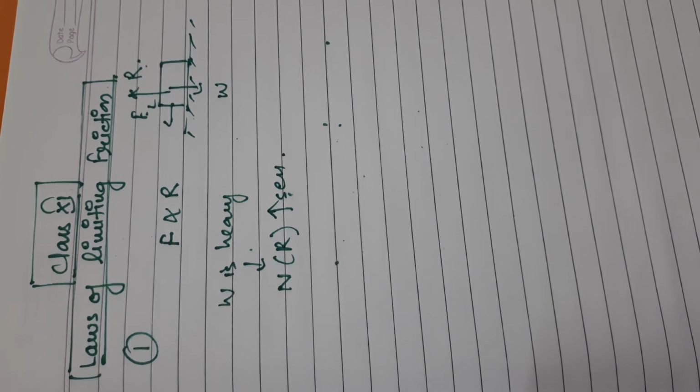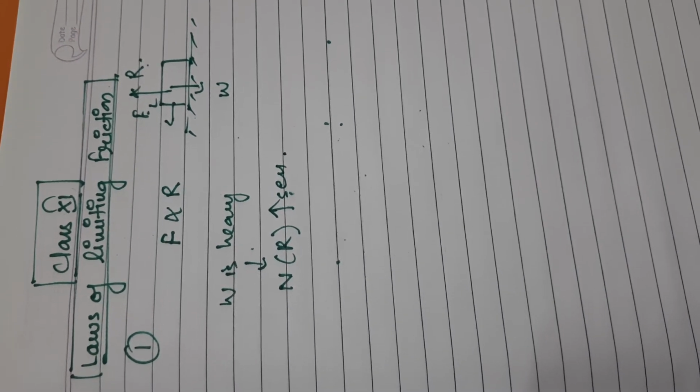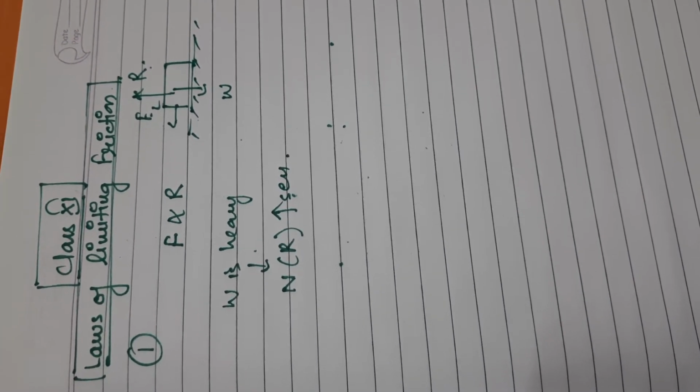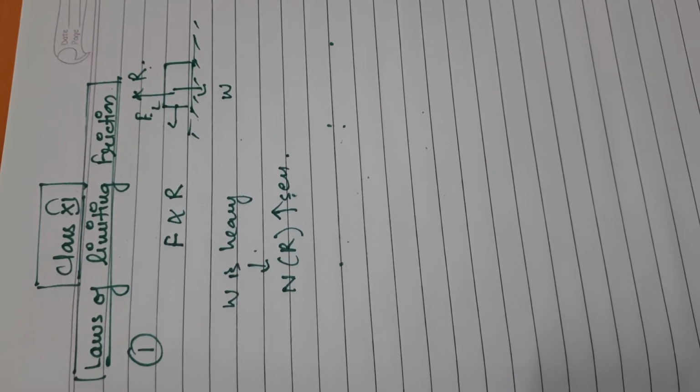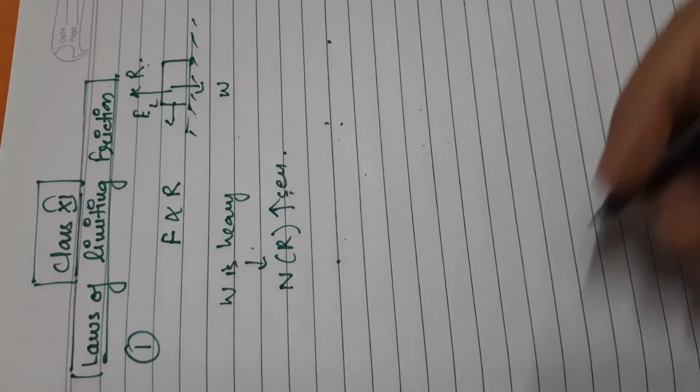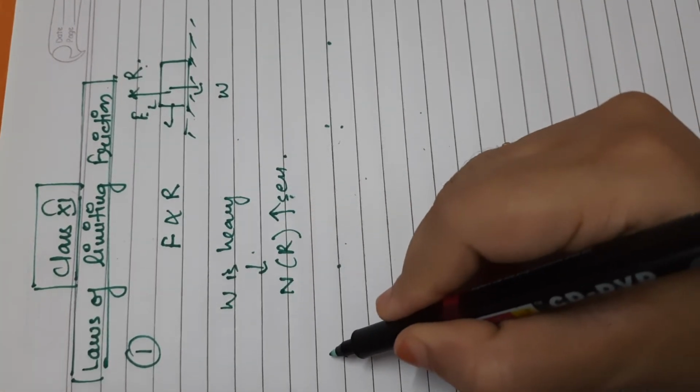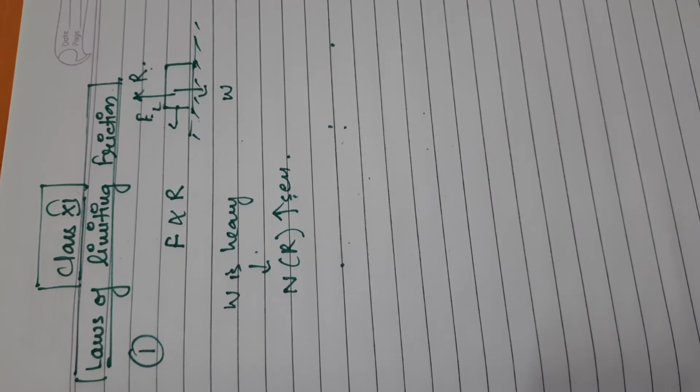Therefore, our force of limiting friction F also increases. Hence the force P equal to F increases. That is, more force is required to move a heavier body than to move a lighter body. That is very obvious: limiting friction is directly proportional to the reaction.